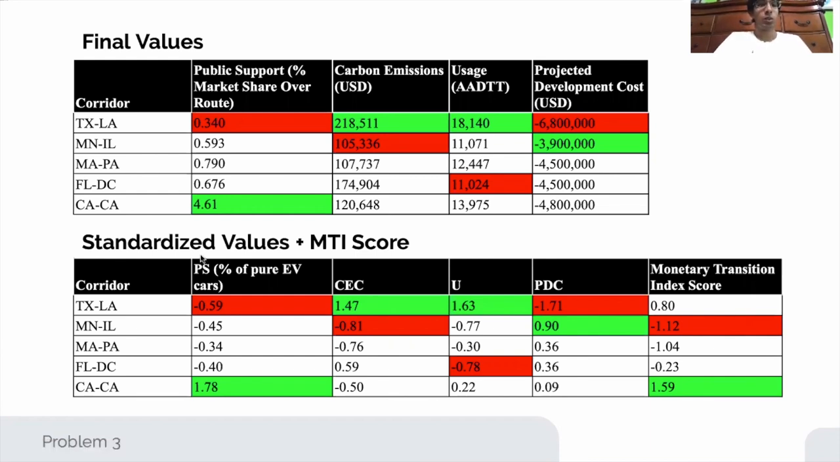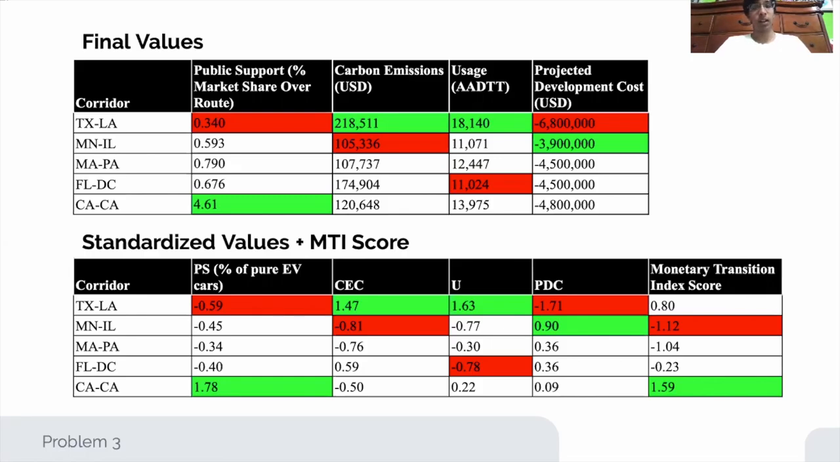And so first, for the public support column, the California corridor has the highest public support because it has the most market share of alternative fuel cell vehicles, while the Texas to Louisiana route has the lowest. And in the carbon emissions category, which is mostly dependent on length, the Texas to Louisiana route has the most to benefit from the transition, while the Minnesota to Illinois route has the least to benefit. In the usage category, the Texas to Louisiana route has the most to gain from it, and the Florida to DC route has the least to gain from the transition because it has the lowest usage.